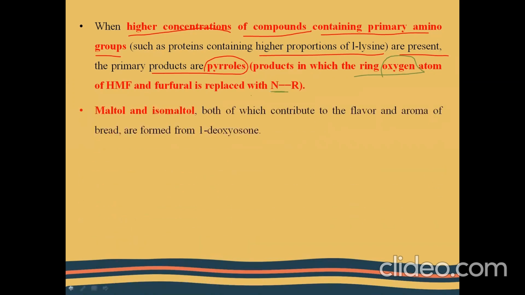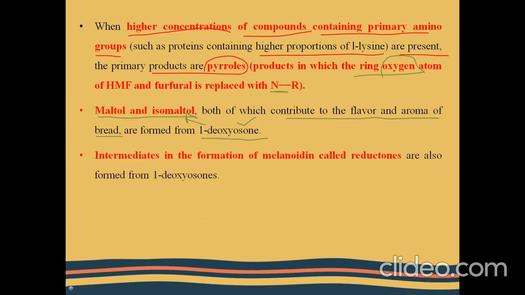So getting into the other intermediate reactions, 1-deoxyosone is an intermediate compound formed during the conversion of Amadori compounds to osone. This 1-deoxyosone is formed along with 4- and 3-deoxyosone. This 3-deoxyosone carries out the further main chain Maillard reaction, whereas this 1-deoxyosone leads to the formation of sugar alcohols, which are maltol and isomaltol. These two compounds are the main compounds that contribute to the flavor and aroma of bread.